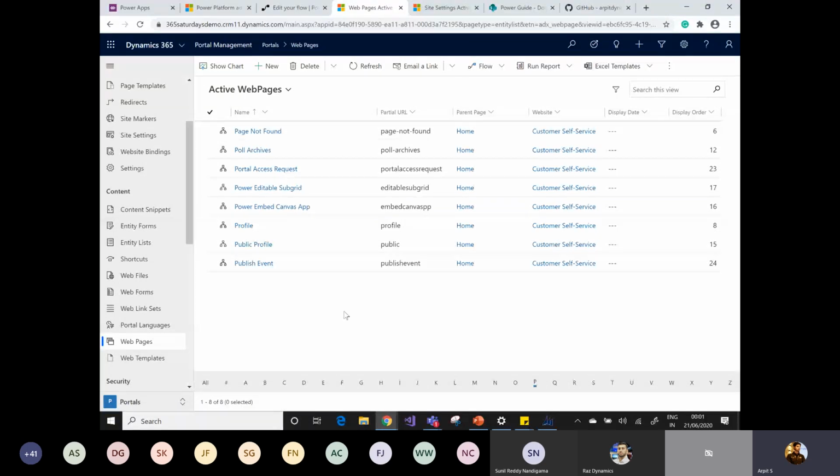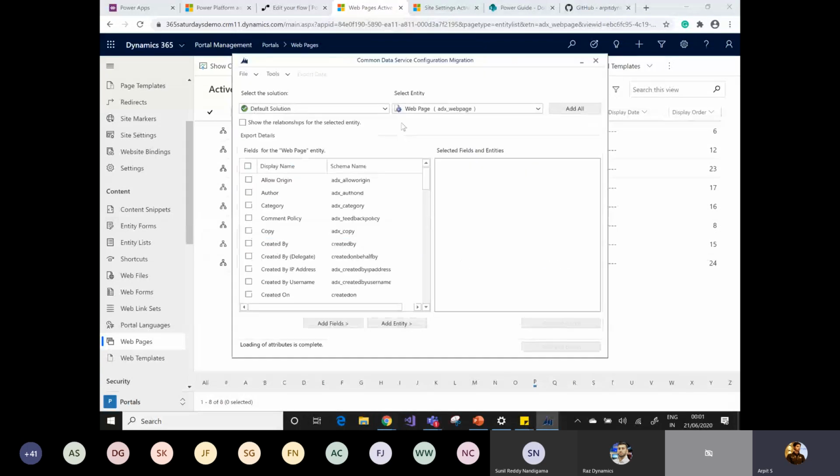In the configuration migration tool, I think you are already aware of it. For the web pages, there are a few fields directly related to users and teams, for example the owning user and the owning team. Sometimes, if you include the users and teams and they don't exist in your target instance, then your record fails. So you need to keep in mind whether you are using the same group of users across the instances or not. Based on that, you can add or remove the fields while creating the schema file.